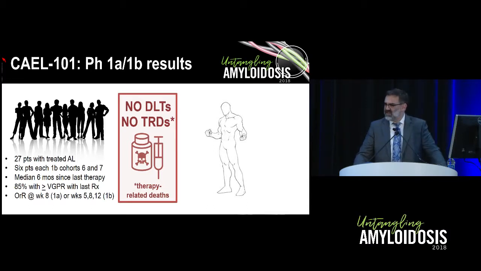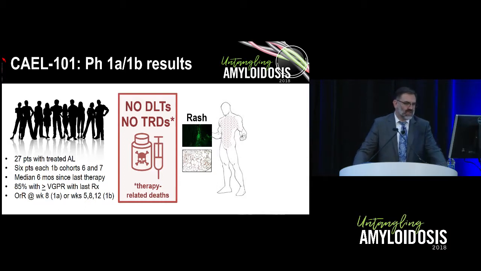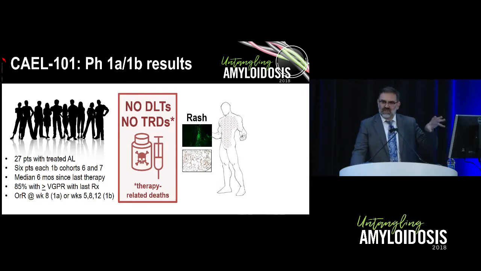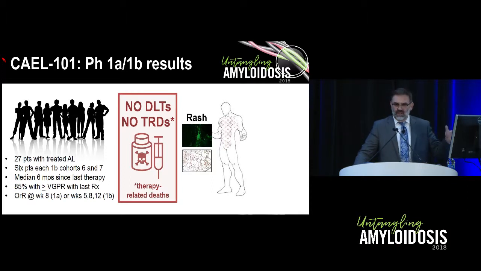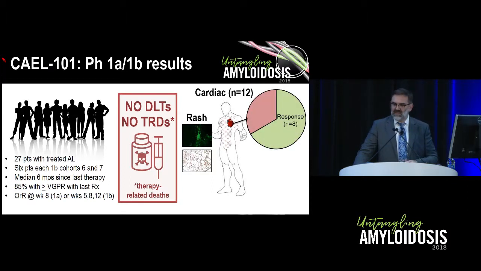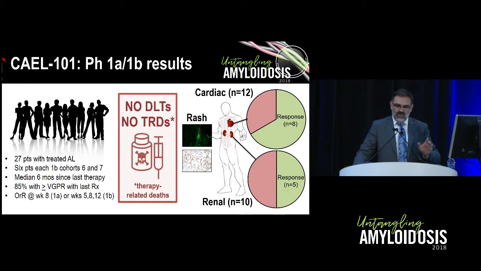In terms of evidence of amyloid immunogenicity or immune response against amyloid, we saw a rash in one patient, which on biopsy turned out to be localization of antibody to previously unsuspected or unrecognized dermal amyloid deposits. We also had 12 patients with cardiac amyloidosis, 8 of whom had an NT-proBNP response, and we had 10 patients with renal involvement, 5 of whom had a reduction in proteinuria.